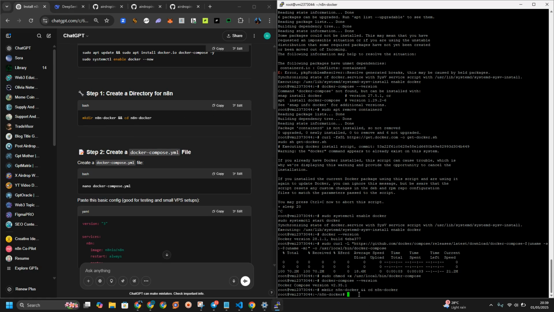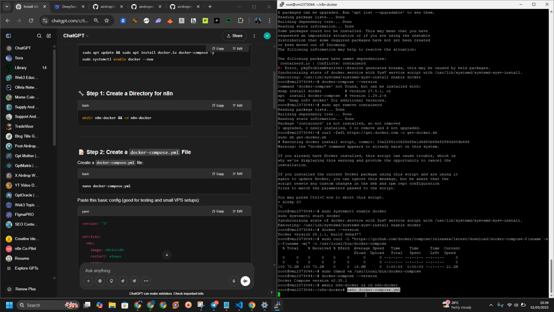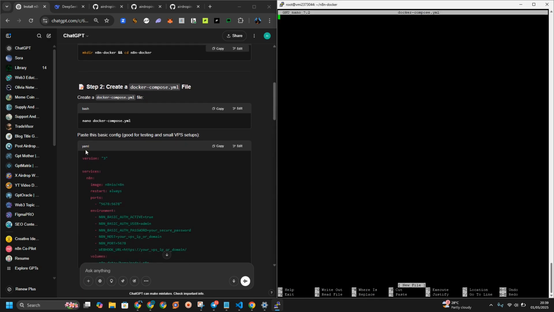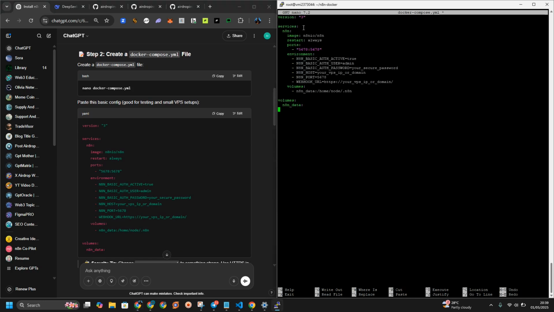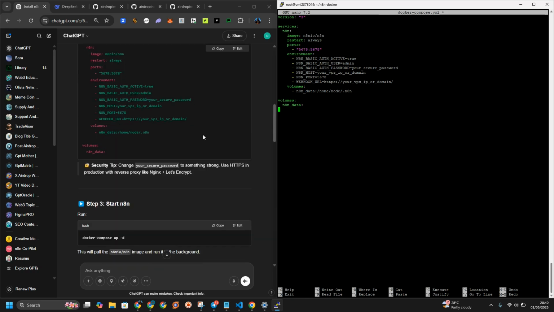So this will be our directory, n8n Docker, and we are going to nano the compose file and paste this here. Now this is the username. I'm going to change this username, and we have this address of your VPS. Like I said, the address of your VPS will be here. We have the host of your VPS, the IP address of the machine you are using.